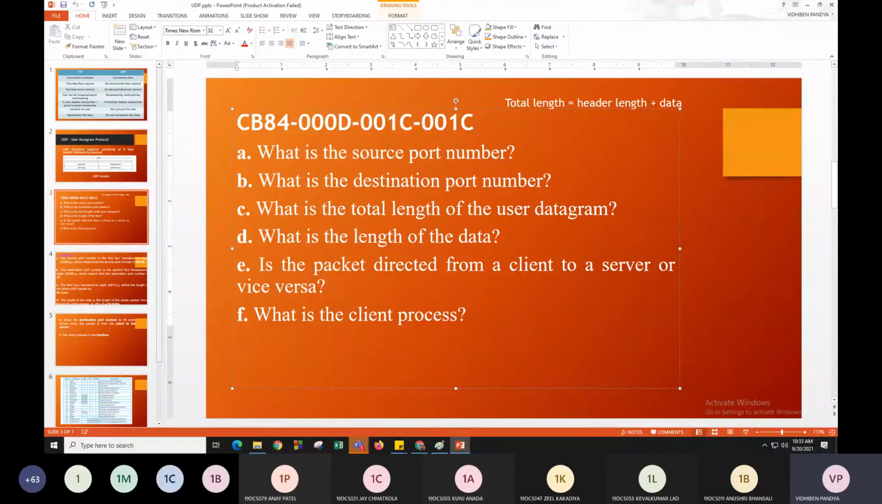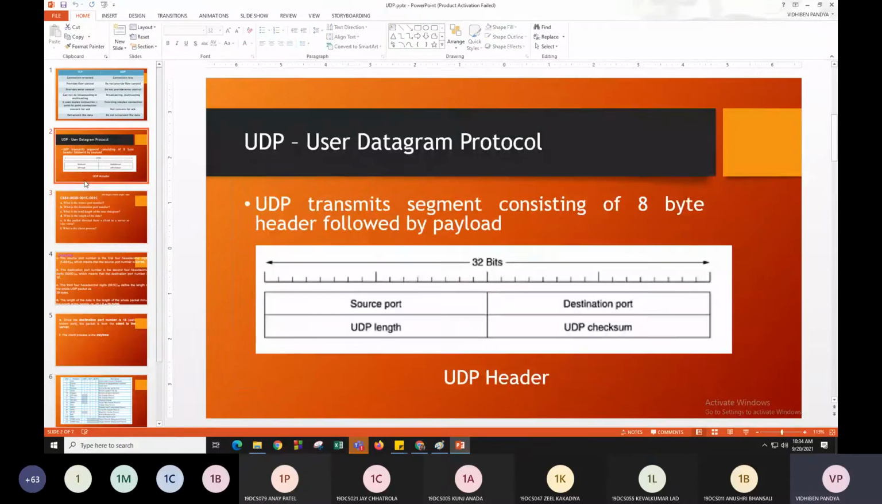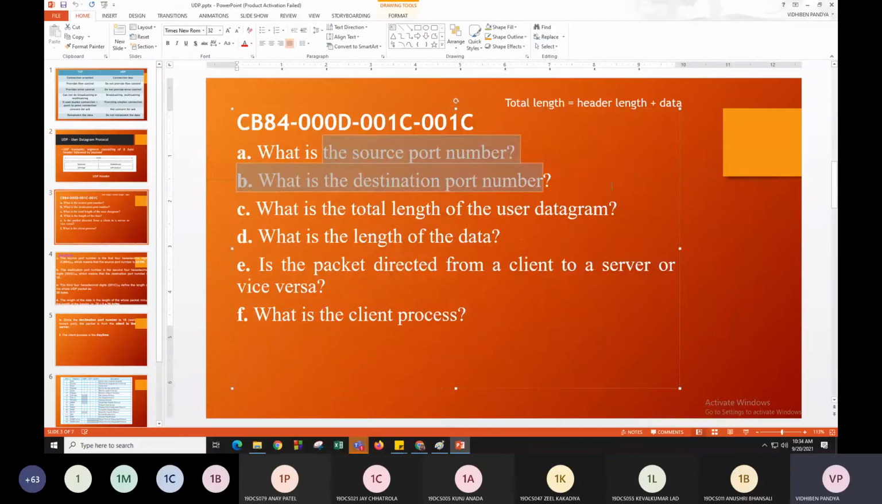So the first question is, what is the source port number? So how can we find out the source port number? What will be the answer? Where is the source port number in your header fields? It is the first value. So what will be the answer for the source port number?